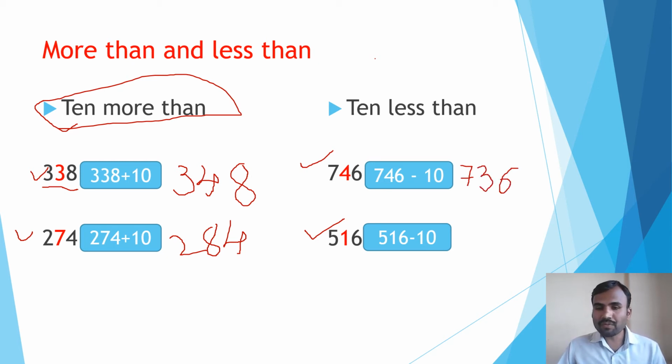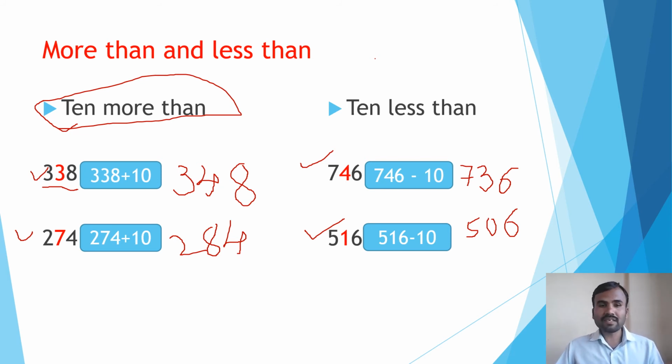So if you want to find 10 less than 516, just subtract 10 from 516, you will get 506. So in this way, dear children, try to find out the more than and less than.